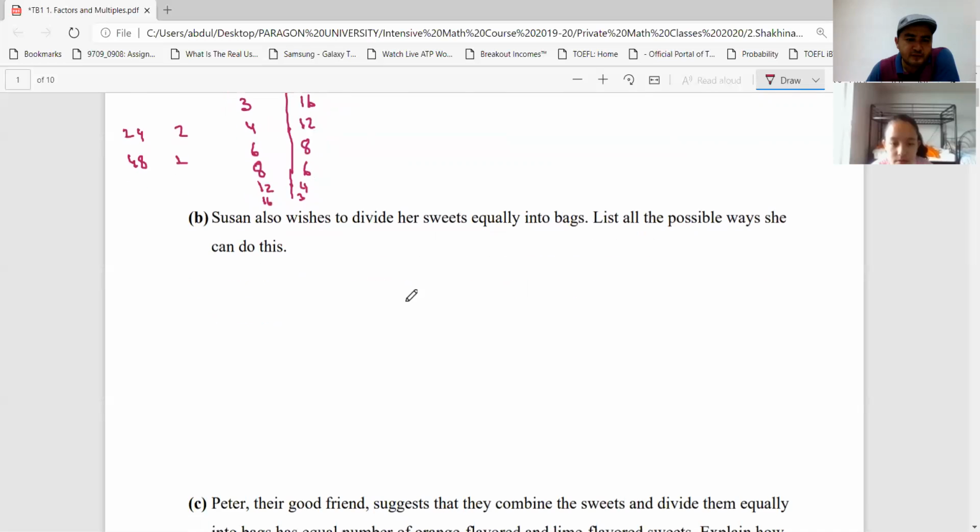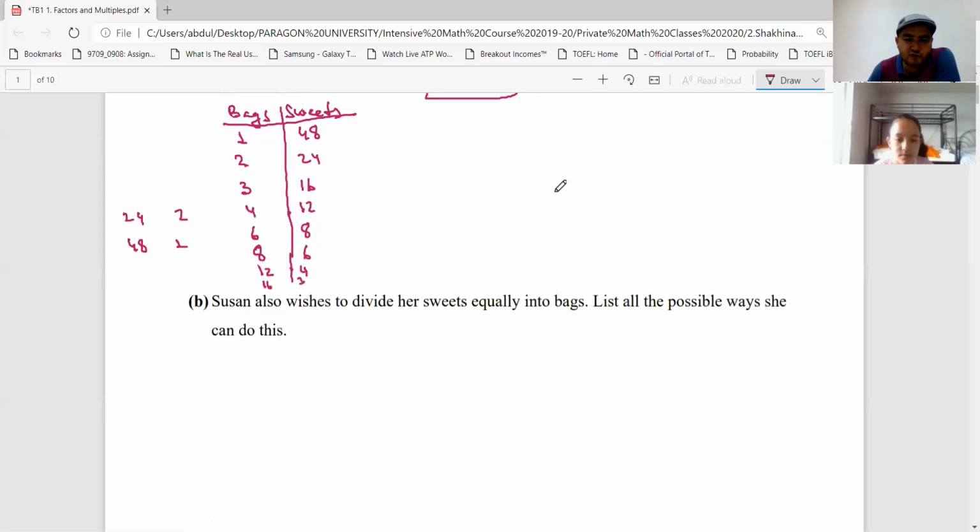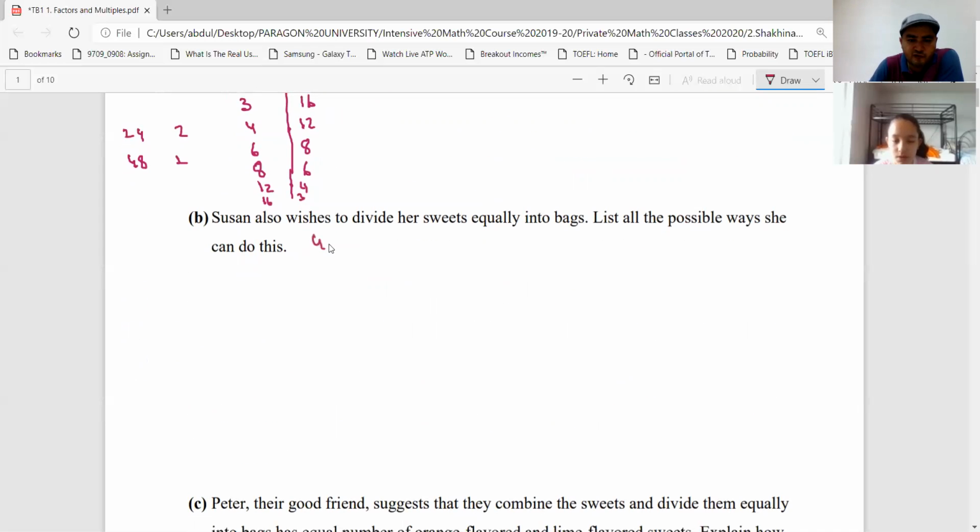And question B, what is question B? Susan also wishes to divide her sweets equally into bags. List all the possible ways she can do this. Okay, Susan has how many? 45. So Susan has 45 sweets. So if I write again, make a list. The first one gives the number of bags. The second one is the number of sweets in each bag, right? So if you have 1 bag, that bag contains 45. What is the next number? 5.